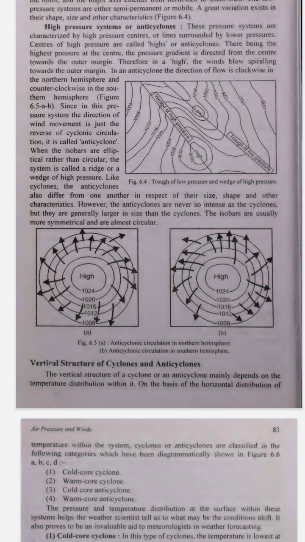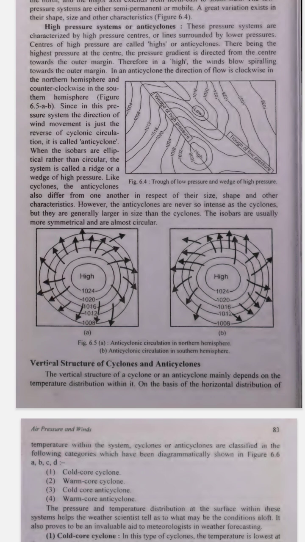5. What is a ridge or a wedge? Sometimes, instead of being perfectly circular, the high-pressure system can be more stretched out, like an oval or a ridge. This stretched out high-pressure area is called a ridge or a wedge. Imagine a long hill rather than a round mountain.